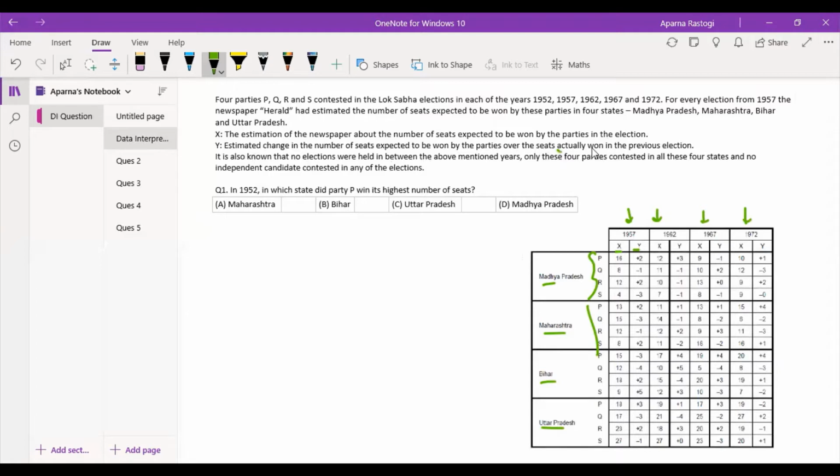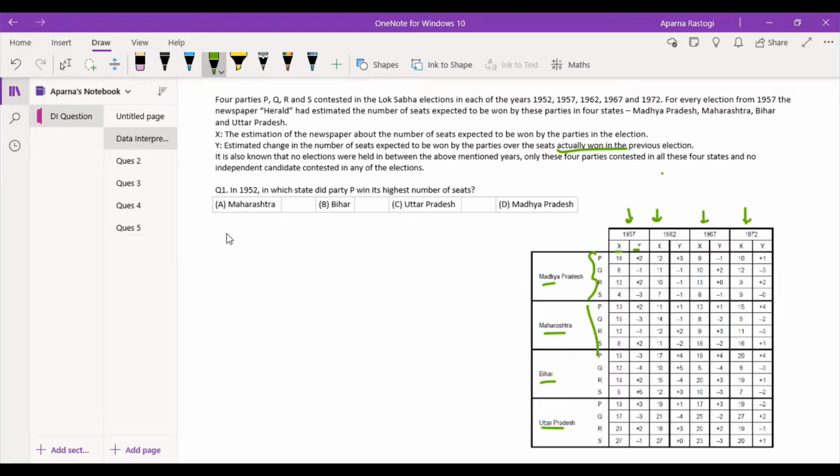So a combination of Y and X can give us the actual number of seats won by the party in any of the given years. It is also known that no elections were held in between the above mentioned years. Only these four parties contested in all these four states, and no independent candidate contested in any of the elections.